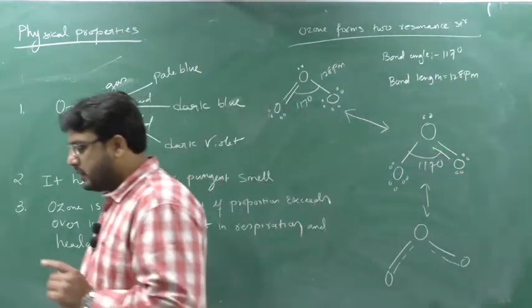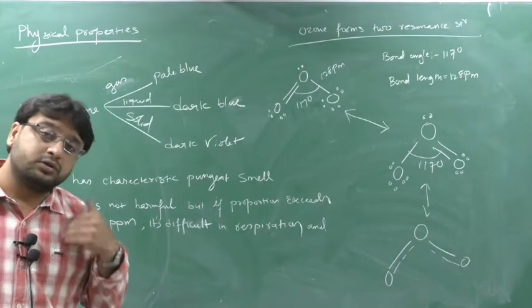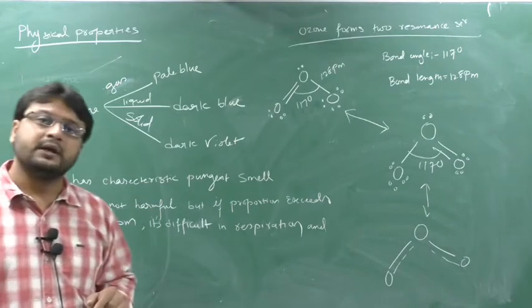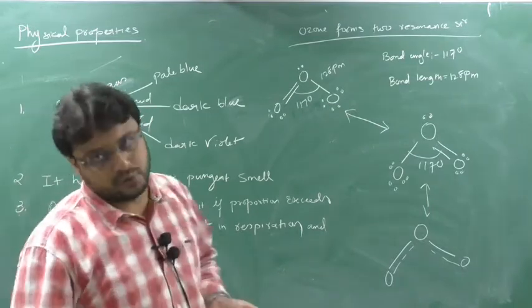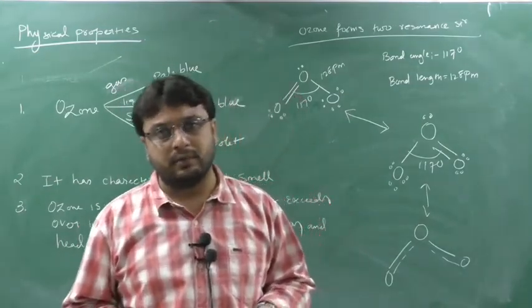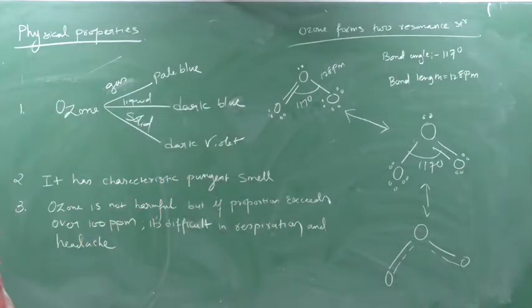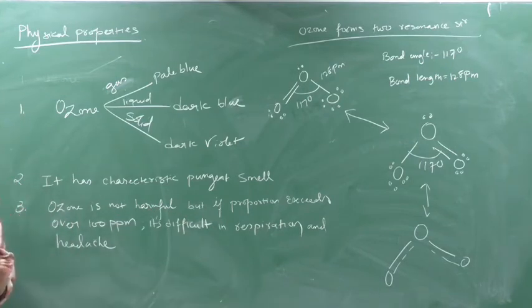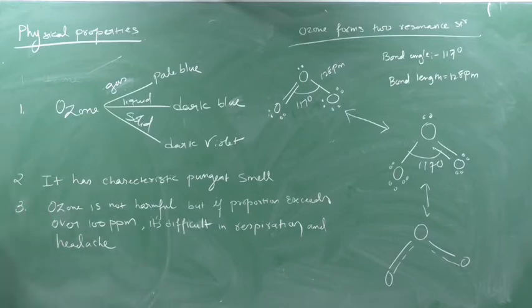Ozone is not deadly, but if it is inhaled above a certain proportion, like 100 ppm, it will cause a problem in your body. It will cause nausea, which means you will feel like puking but cannot puke it out. You may also have breathing difficulty or develop a headache. So ozone is not a harmful gas, but inhaled above a certain concentration it causes such problems. Clear this part?